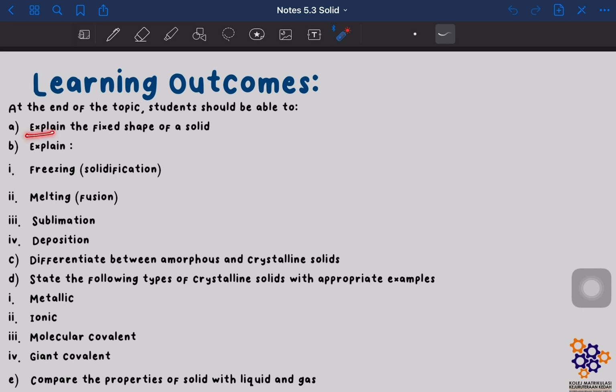we are going to explain the fixed shape of a solid. Alright, and then we are going to explain the process of solid, which are freezing, melting, sublimation, and deposition. And then we are going to differentiate between the amorphous and the crystalline solids. And then we are going to look at the types of crystalline solids and their appropriate examples, which are metallic solid, ionic solid, molecular covalent solid, and giant covalent solids. And last one, we are going to compare the properties of solid with liquid and gas. Alright, so without further ado, let's get started.